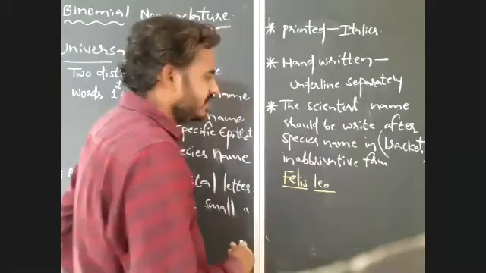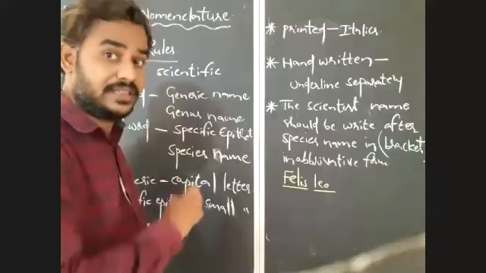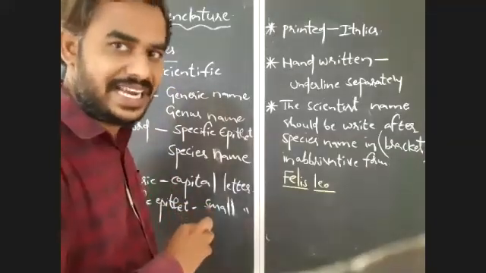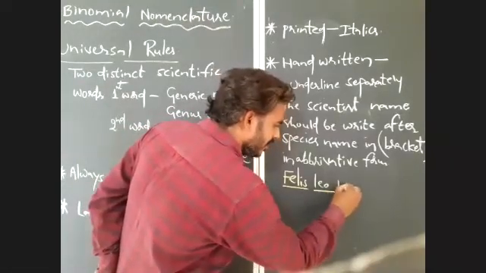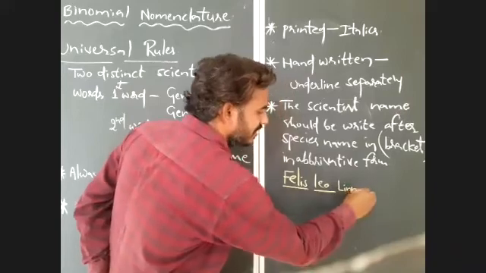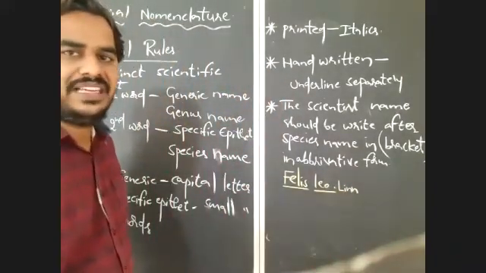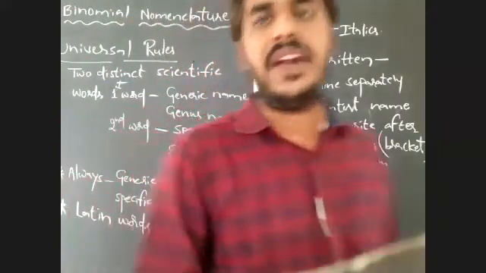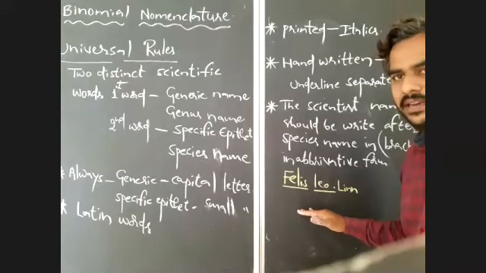I want to mention the scientist who discovered or who named this organism for the first time, that is Linnaeus. So I can write, not Carolus von Linnaeus, just the abbreviated form, that is Lin. So Felis leo Lin, what does it indicate? Felis leo is the scientific name of lion.